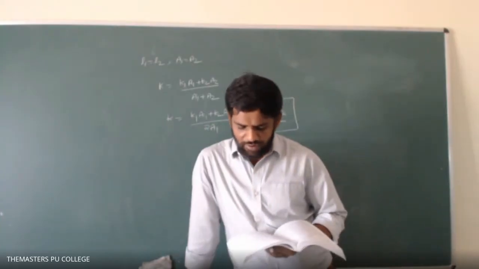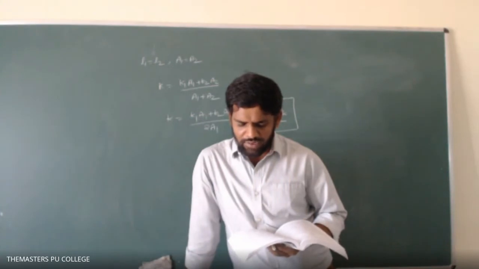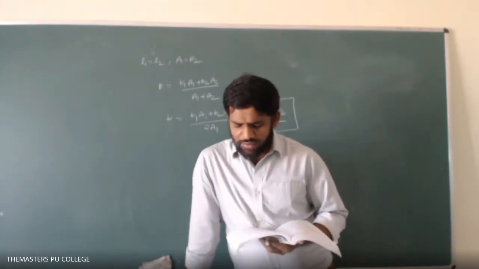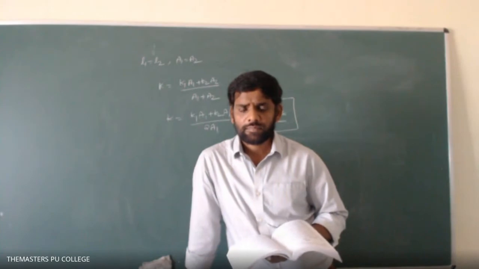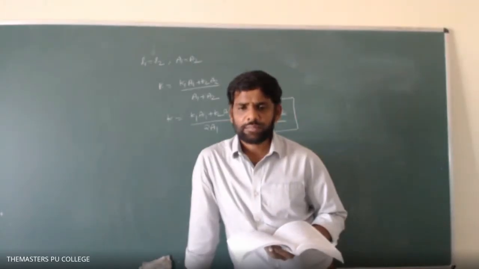Sir, it was not given that the areas are equal. Areas are equal, they haven't stated it, but see the diagram, the thickness of slab A is equivalent to the thickness of slab B, no? Yes, sir. So according to that we wrote. Okay.